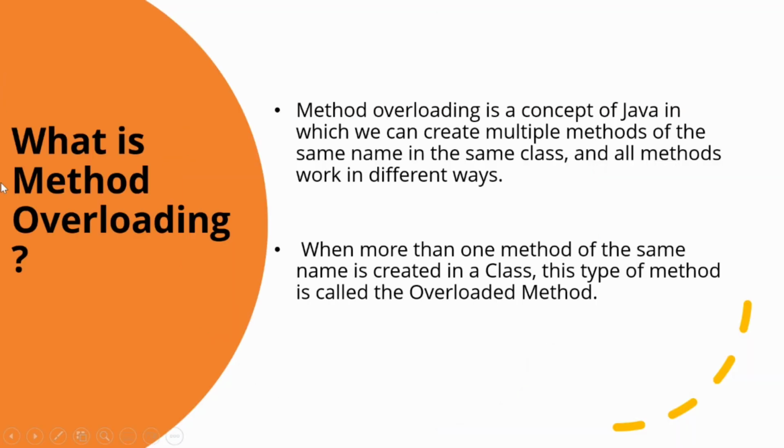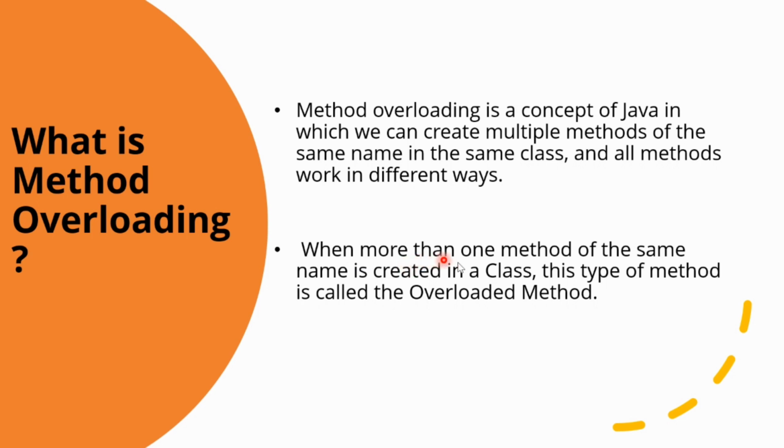Today's first question is, what is method overloading? Method overloading is a feature of Java in which a class has more than one method of the same name and their parameters are different. In other words, method overloading is a concept of Java in which we can create multiple methods of the same name in the same class and all the methods work in different ways.